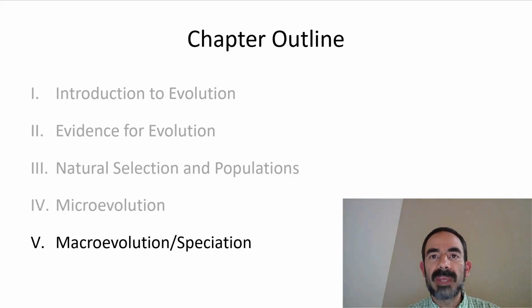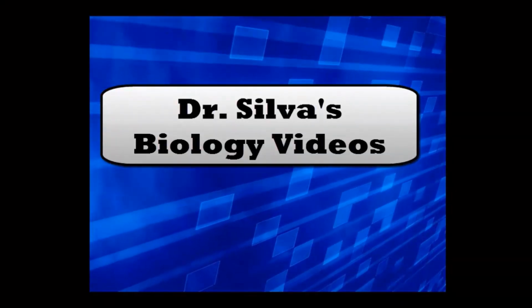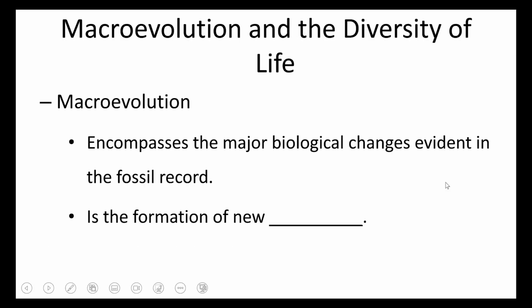Macroevolution is the formation of new species. That's what we'll be talking about in this video. So macroevolution encompasses the major biological changes evident in the fossil record. Macroevolution is the formation of new species.